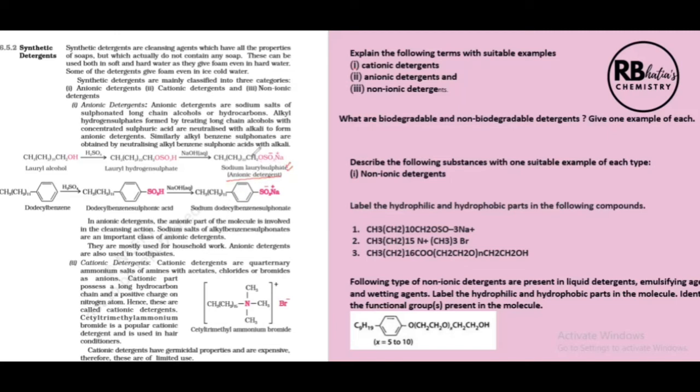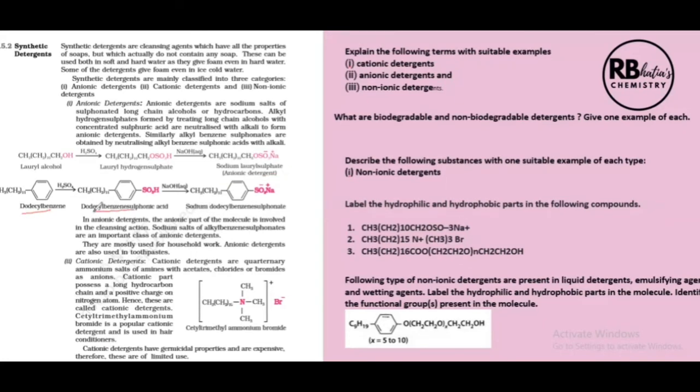Sodium lauryl sulfate. Remember the formula. And the second example is dodecyl benzene with sulfuric acid giving dodecyl benzene sulfonic acid. And then this is a sodium salt, sodium sulfonate. So we have two categories under anionic detergents: the sodium salts of hydrogen sulfates, and sodium salts of sulfonic acid.